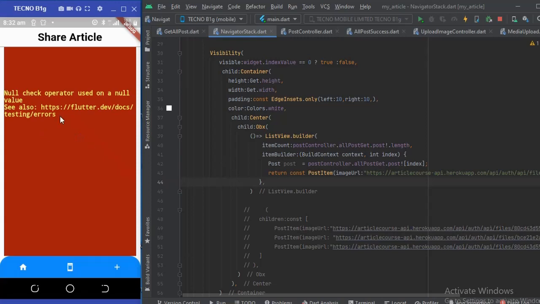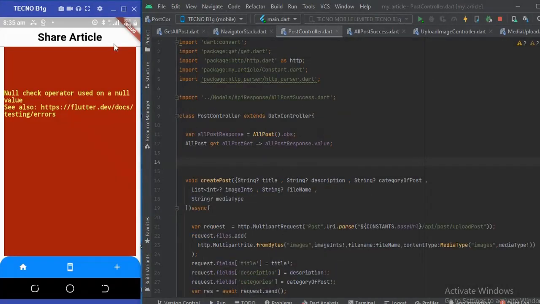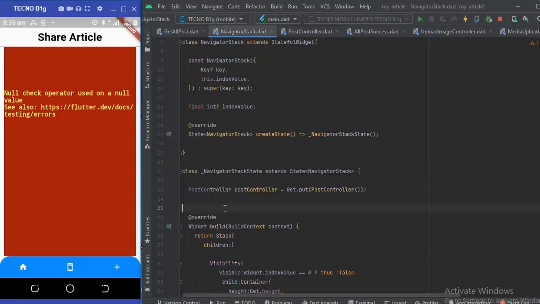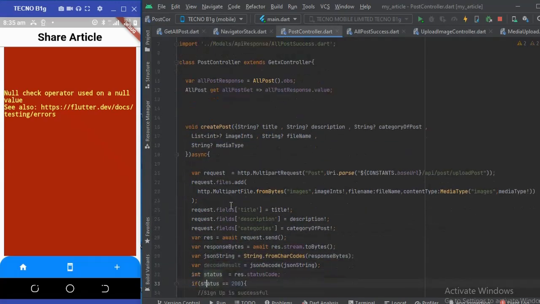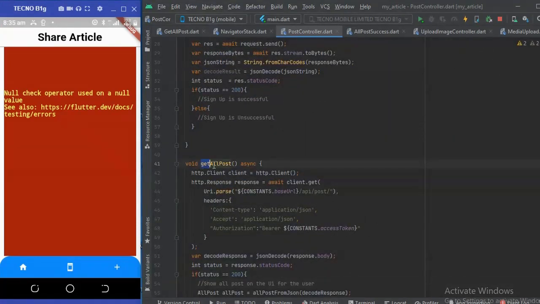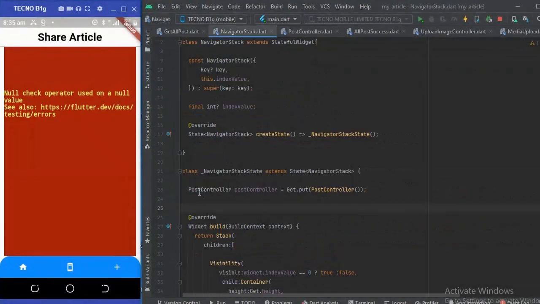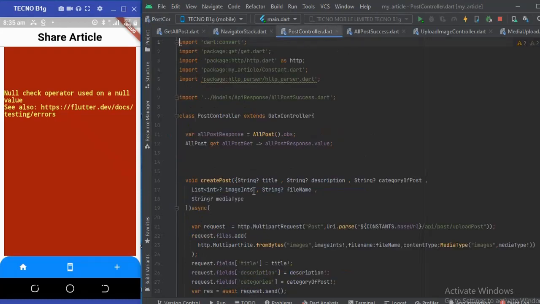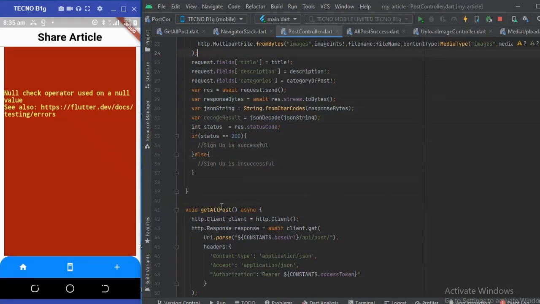Okay, so there is a null kind of value here. What we have to do is, I actually forgot to call on something. This get all post method was not triggered. I actually forgot to trigger this method. In order to do that, we have to come up here so that immediately we initialize this controller, it should automatically trigger this method, or function.